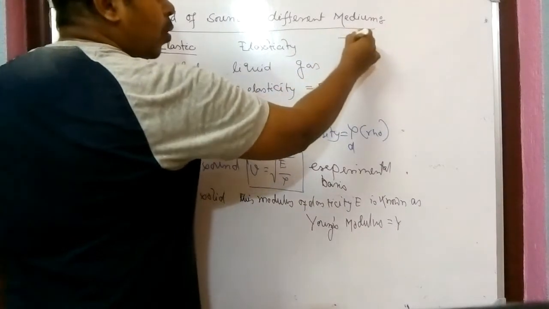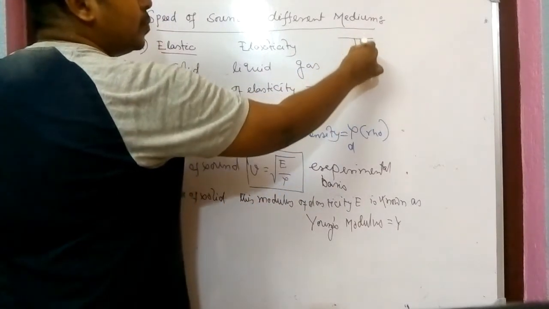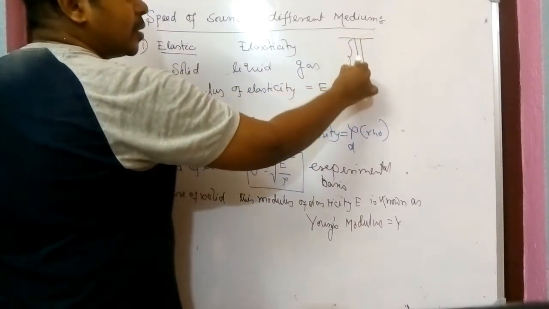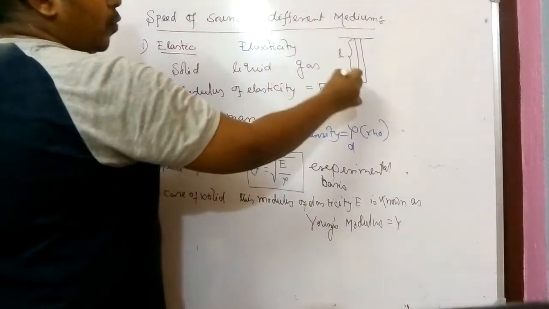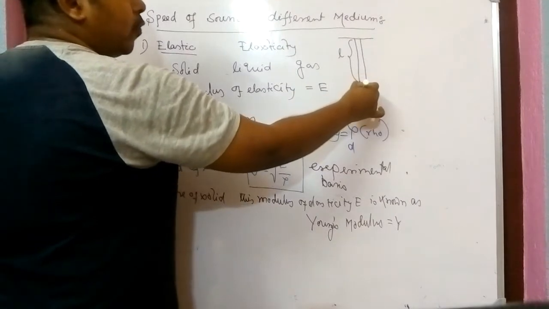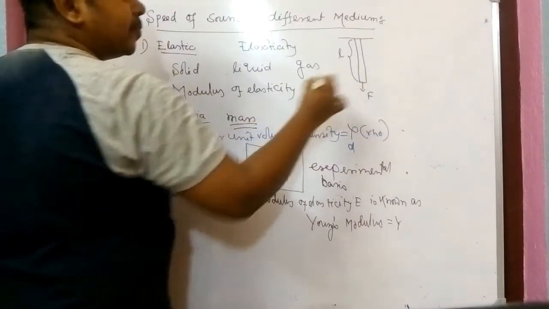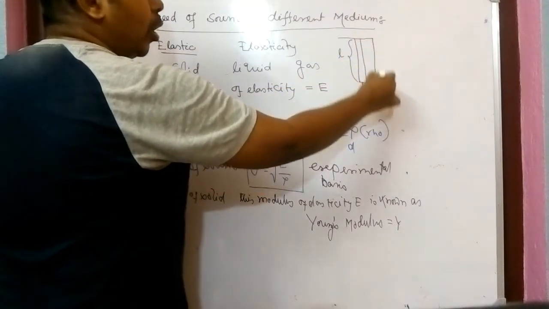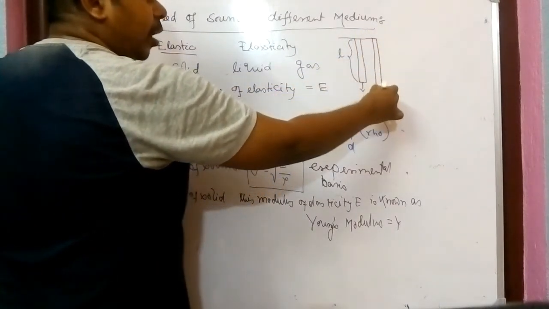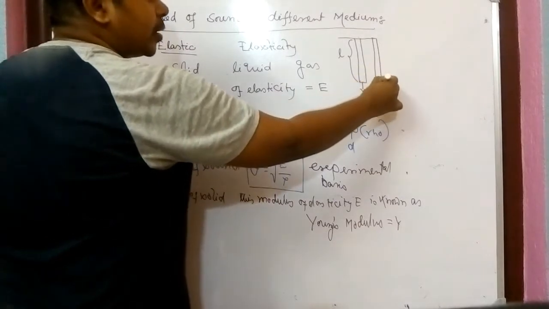Assume one rod is given to you. Its length is L. Now whenever I am applying a force of F here, then this rod elongates a little bit. How much?